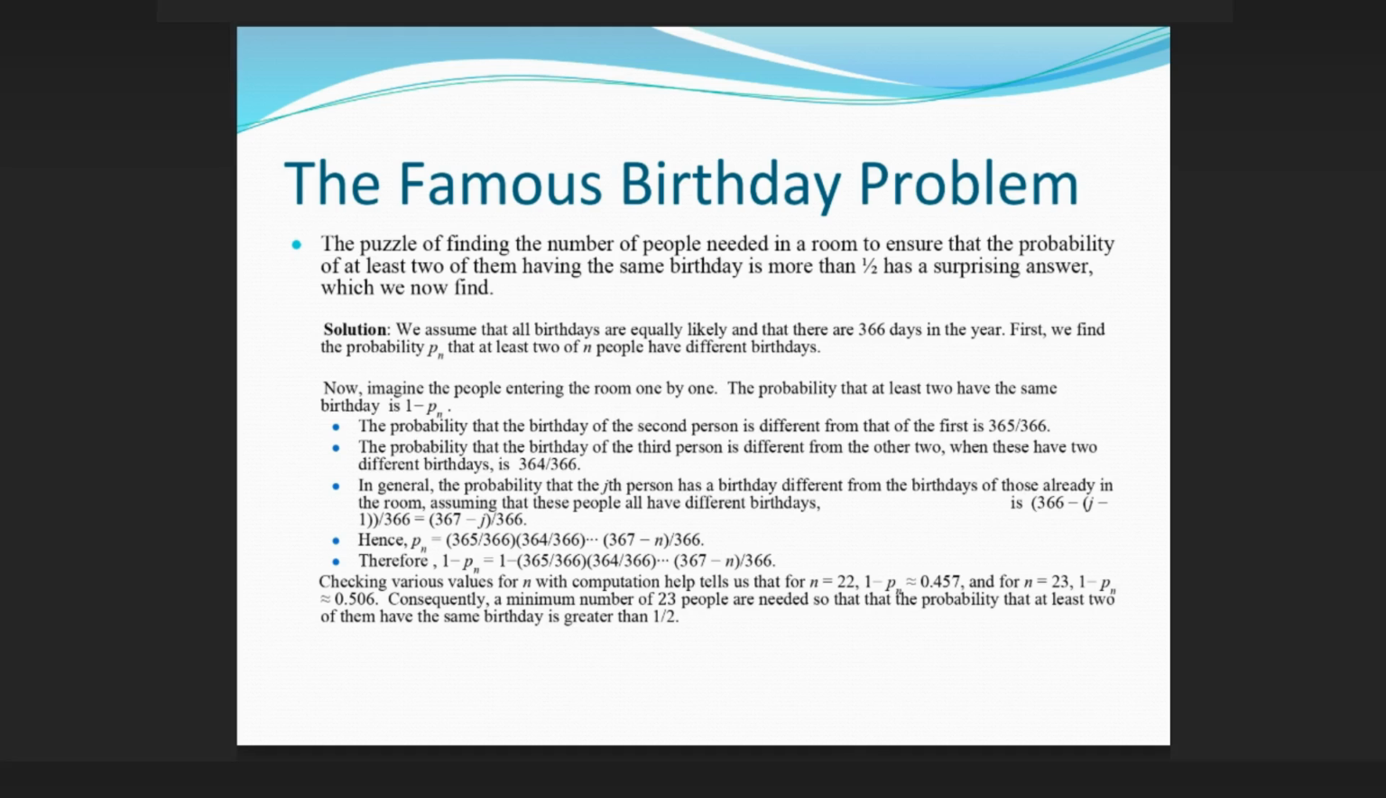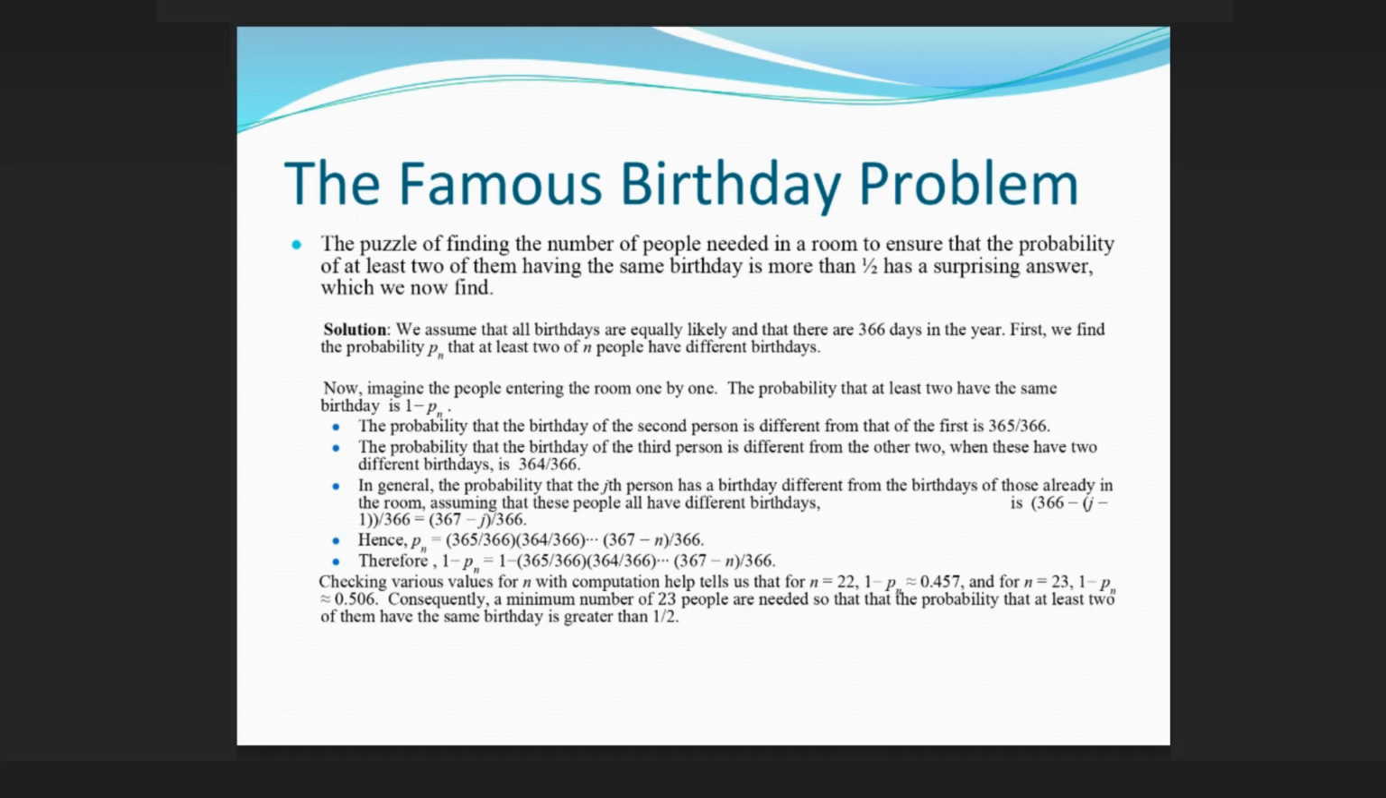First, we find the probability P_n that all n people have different birthdays. Now, imagine the people entering the room one by one. The probability that at least 2 have the same birthday is 1 minus P_n. The probability that the birthday of the second person is different from that of the first is 365/366. The probability that the birthday of the third person is different from the other two, when these have 2 different birthdays, is